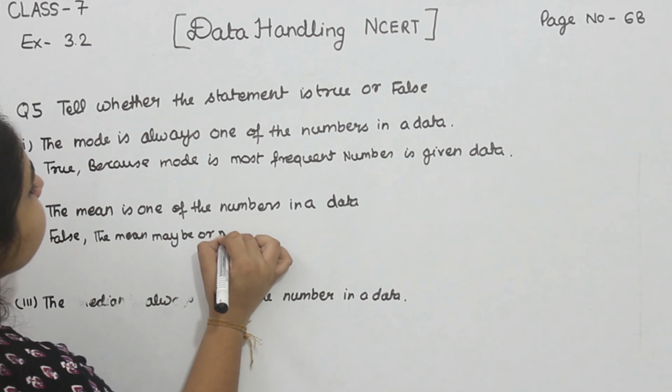Now part 3, the median is always one of the numbers in our data. So this statement is true because median is the mid value of the given data.